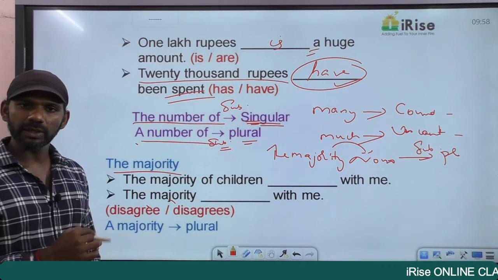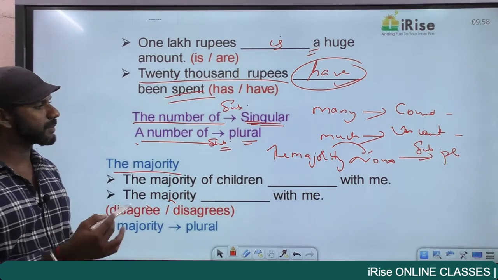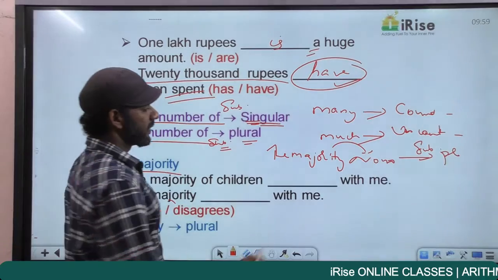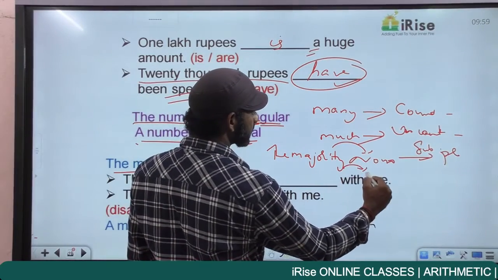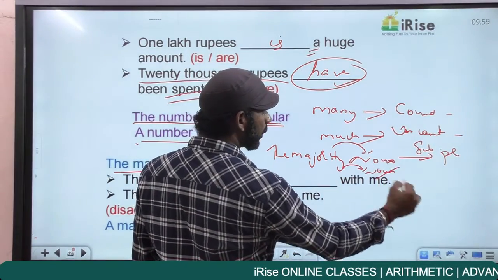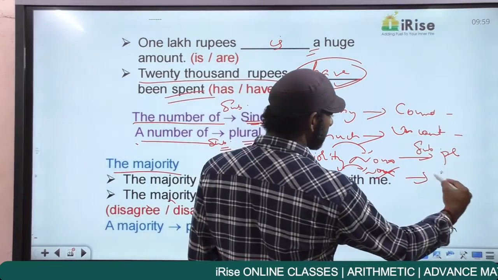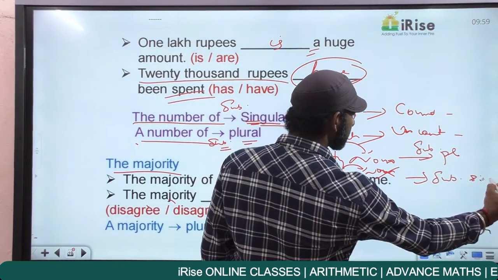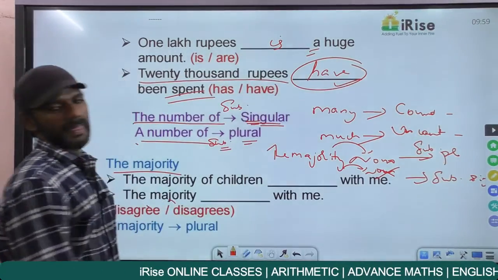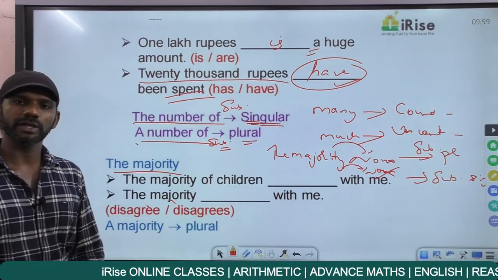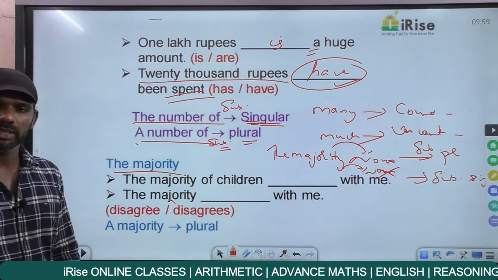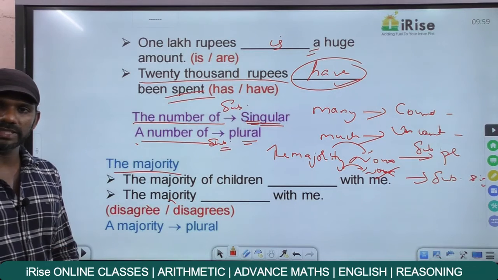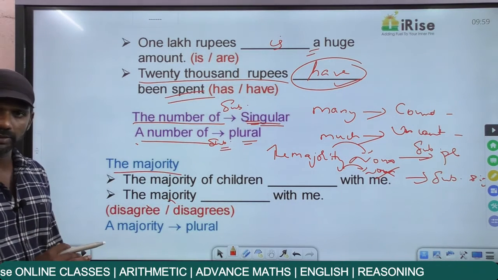Whereas, when there is no noun after the majority, the subject is taken as singular. When there is a noun after the majority, the subject is plural. When there is no noun after the majority, the subject is singular.